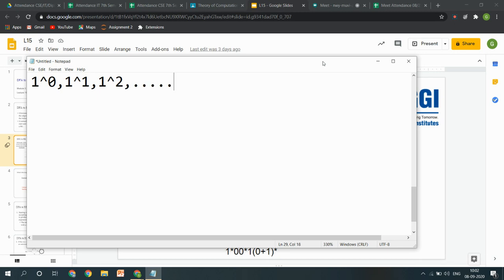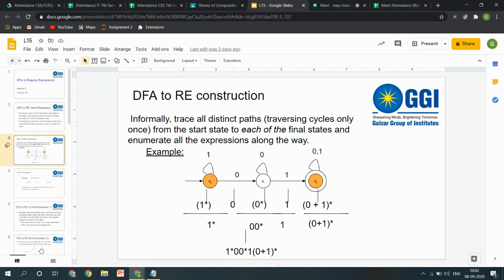So, starting from 0 to n number of occurrences actually gives me 1 raised to the power star, right? So, 1 star, that means any number of occurrences from 0 to n are possible. So, I have simply written this transition as 1 star.